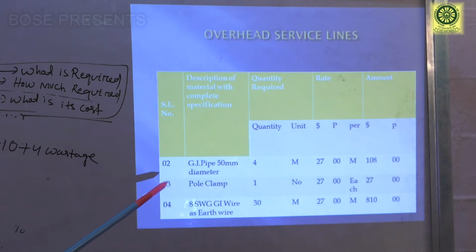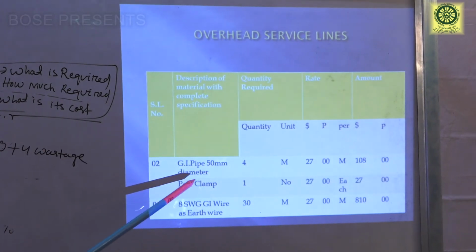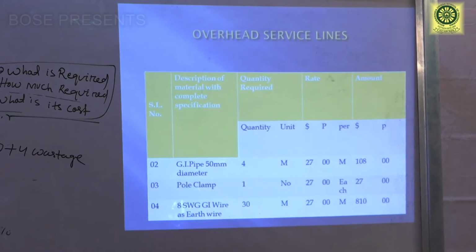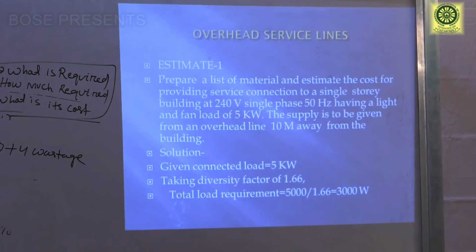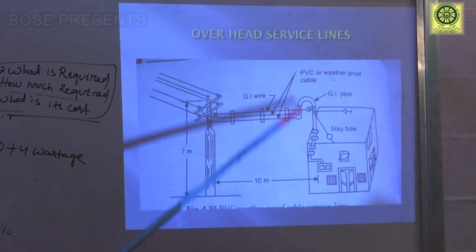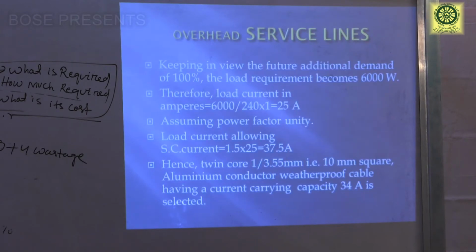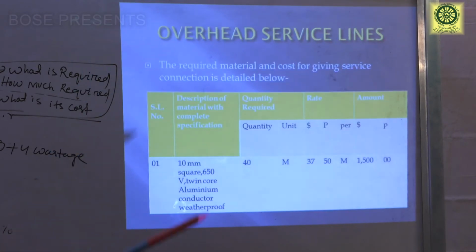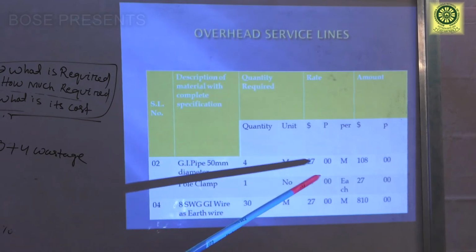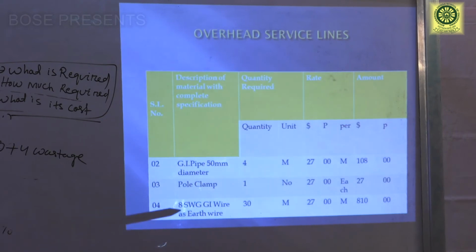So next, after taking the weatherproof cable, we have to take GI pipe. Already I have shown you the GI pipe. The diameter specification is 50 mm diameter, that is 4 meter. This is the GI pipe, suppose total length is 4 meter. So cost of 1 meter is 27, so 4 meter will cost 108 rupees.